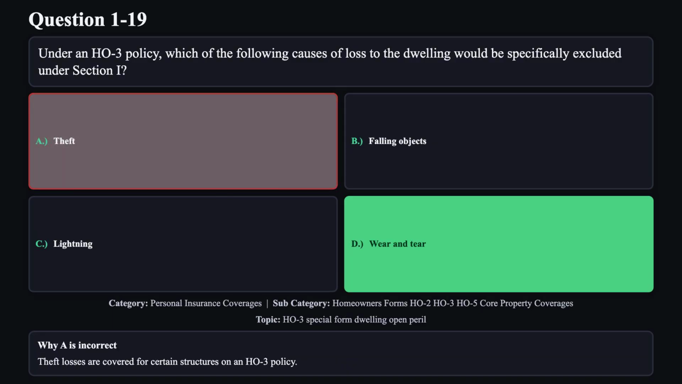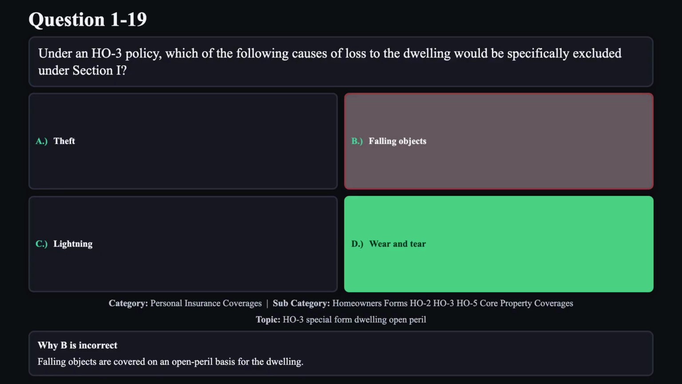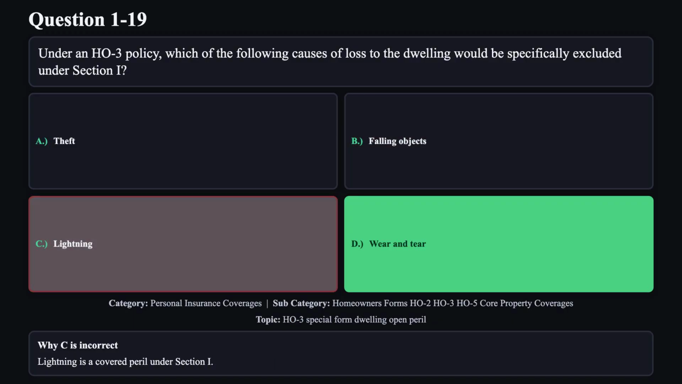Reason A is not correct. Theft losses are covered for certain structures on an HO3 policy. Reason B is not correct. Falling objects are covered on an open peril basis for the dwelling. Reason C is not correct. Lightning is a covered peril under Section 1.